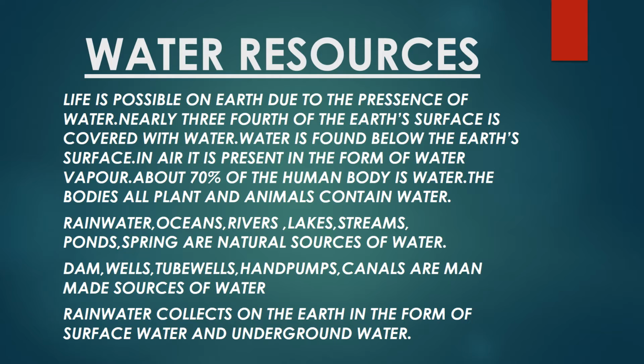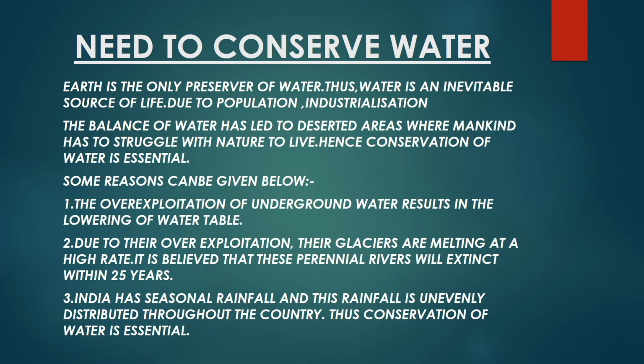So rainwater, oceans, rivers, lakes, streams, pond, spring are all natural sources of water. Dam, well, tube well, hand pump, canals are man-made sources of water. Rainwater collects on the earth in the form of surface water and underground water. Need to conserve water. Earth is the only preserver of water. Thus, water is an inevitable source of life.